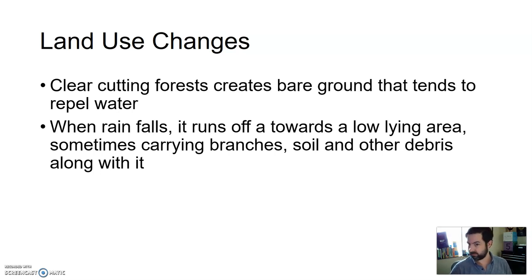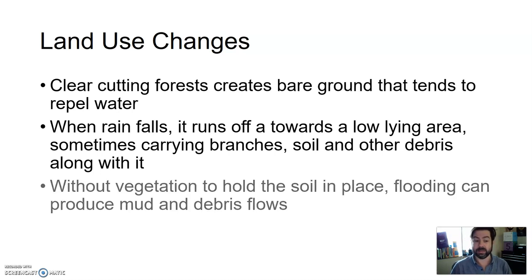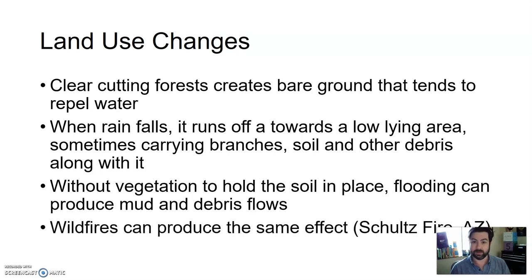But when you clear the forest, when you cut down all the trees, you don't have that anymore. So when rain does fall, it just runs off towards a low-lying area, sometimes carrying branches, soil, and other debris along with it. And this is kind of tiptoeing into mass wasting and landslides, which will be next unit. Without that vegetation to hold that material in place, flooding can produce mud flows and debris flows. So kind of a cascading effect, a multiplying effect.